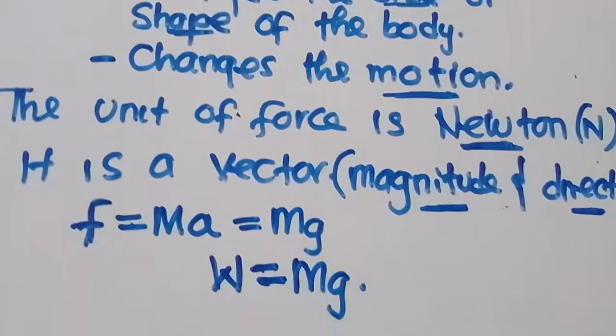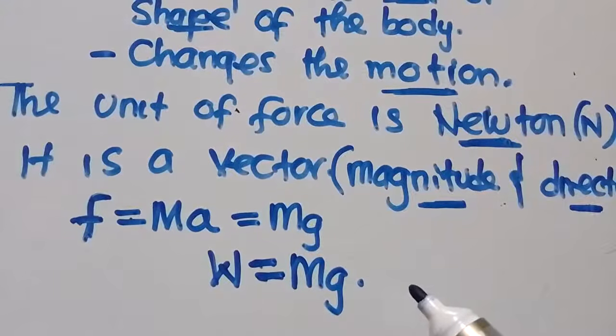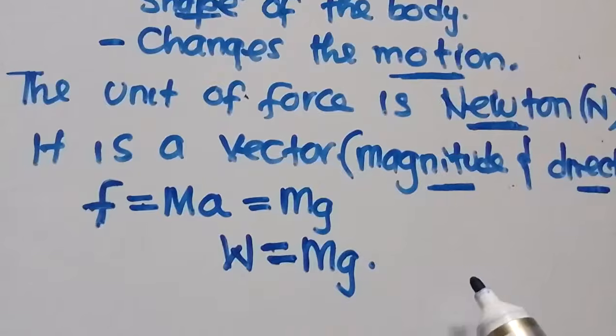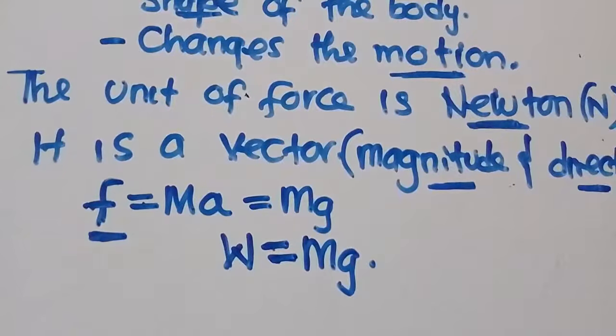By definition, weight is the pull of gravity on an object. But force is just a pull or push. So weight is a kind of force.